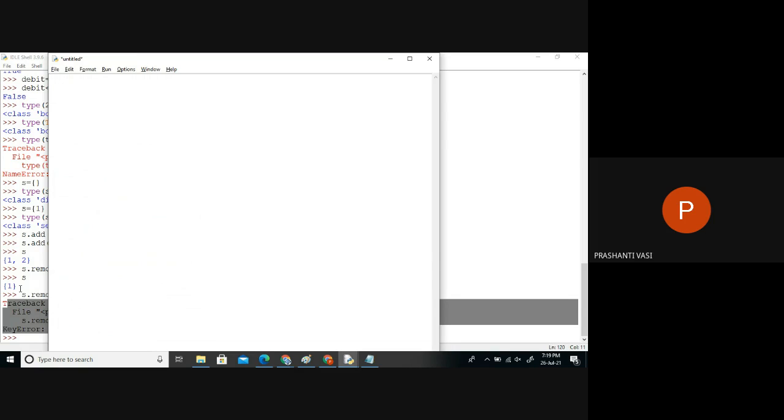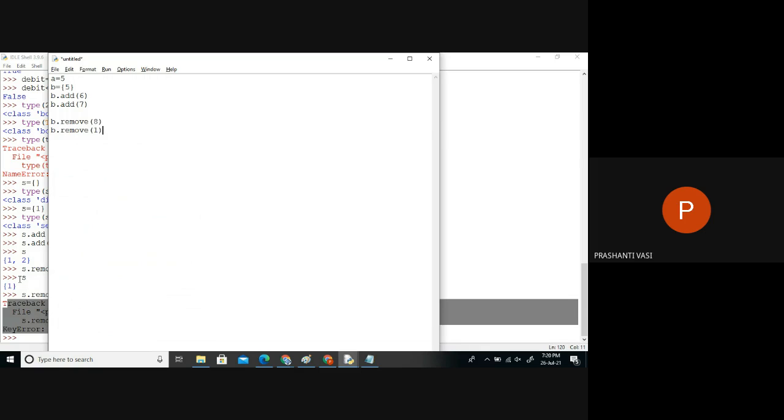For example, if I say A is equal to 5, B is equal to something, and I say add of 6, I'm writing 2 or 3 lines here. And then suddenly I want to remove the data 8, which is not there in this particular list.